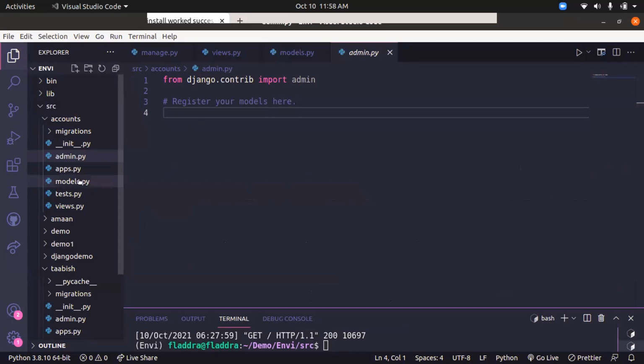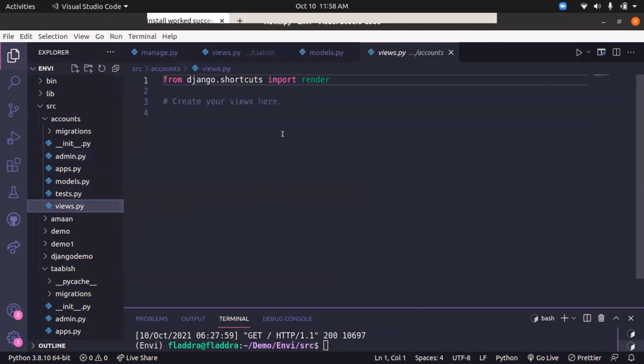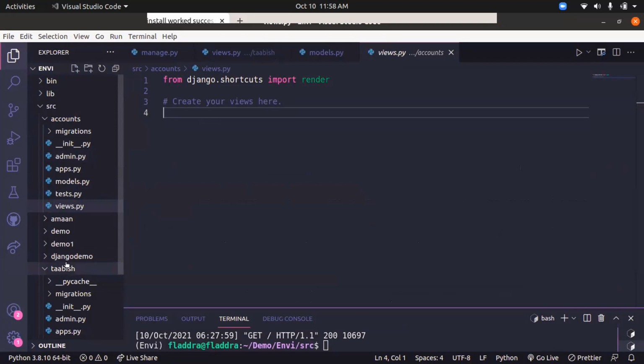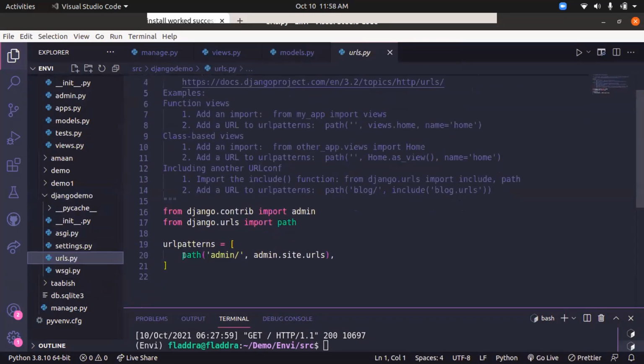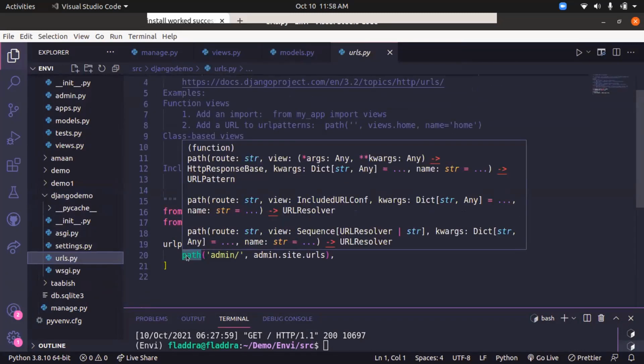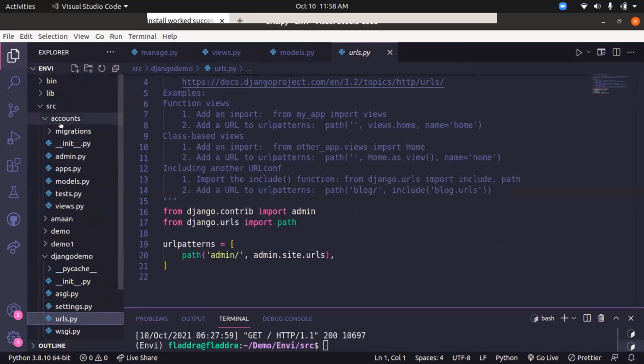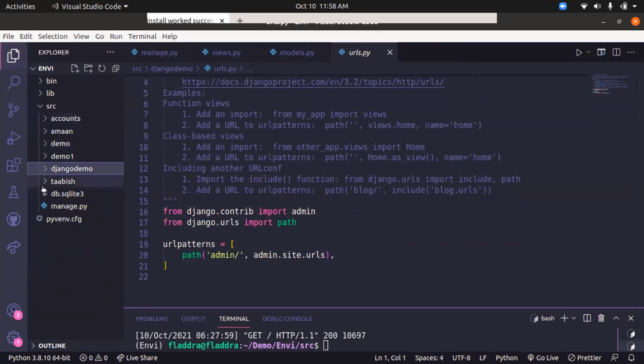Next I'll come to the views.py file. All your views are written over here. All the functionality is written over here. The main root folder, the Django demo, will consist of a urls.py file. This urls.py will consist of all the URLs to your site, or else you can create a new file in your application as well. I hope Tabish will be explaining all those things. So that's the folder structure for Django.